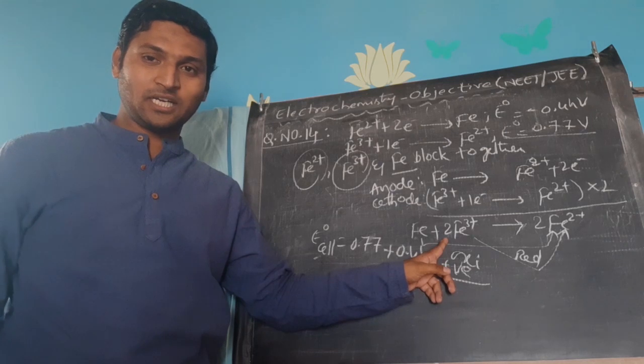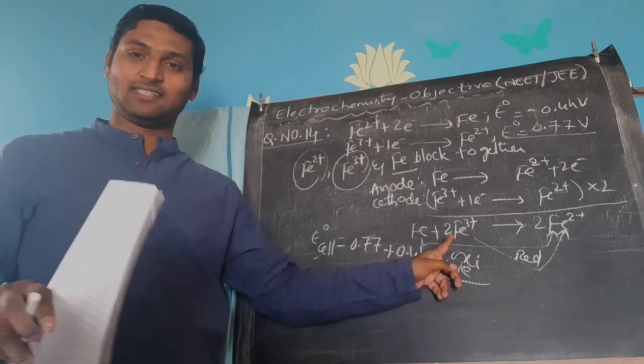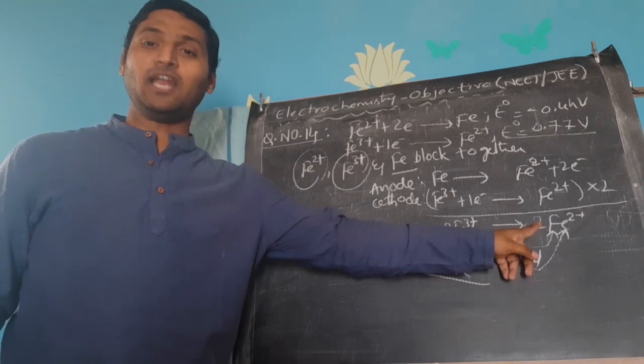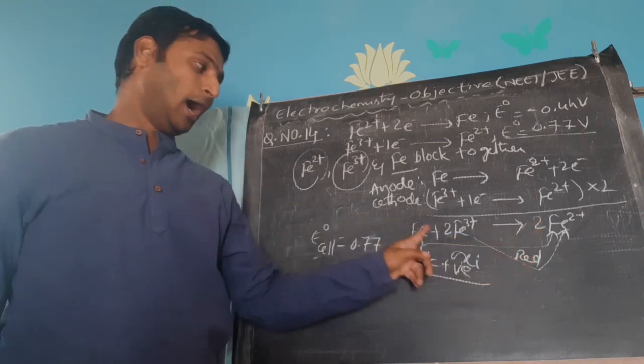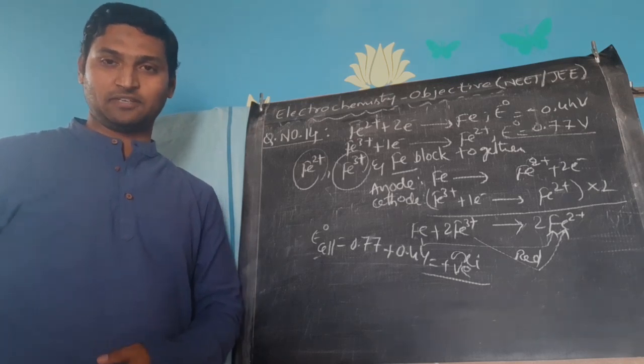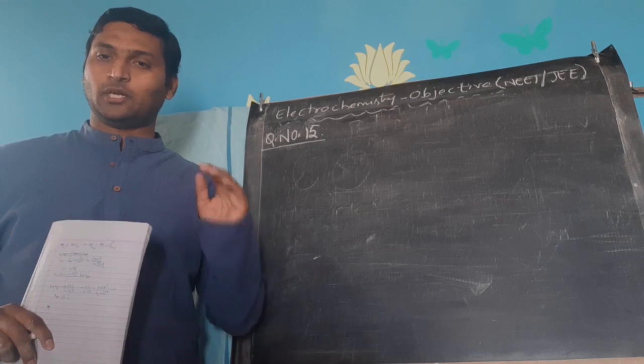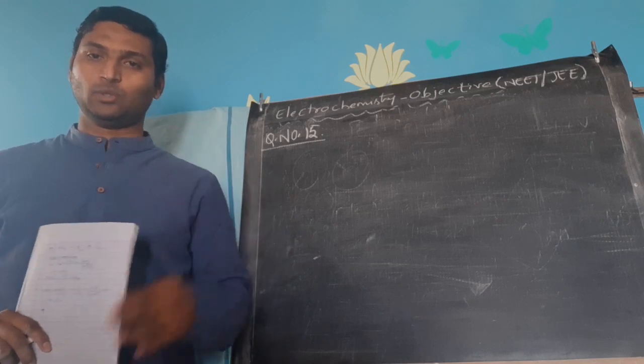Which is the correct option given to us? Ferric concentration decreases, correct option. He did not give anywhere ferrous increases. So option A will be our answer. You can correlate with the options given. Okay. I am taking up next the very adjacent question, question number 15. Okay, please go through the question.